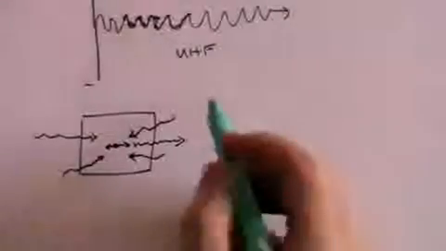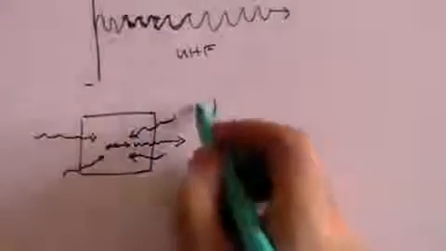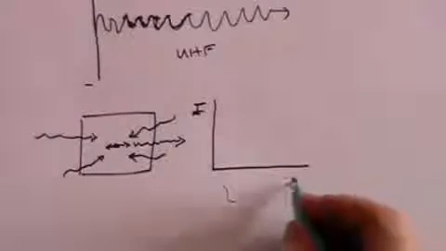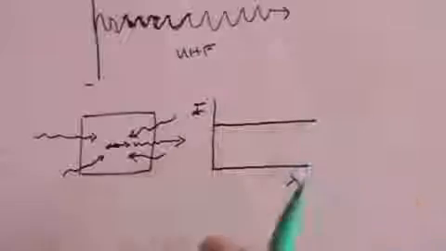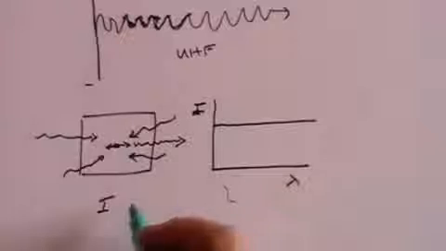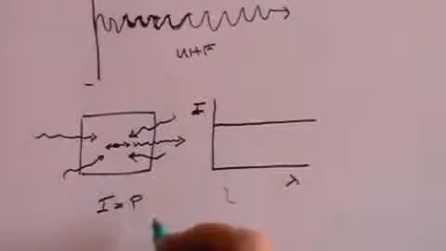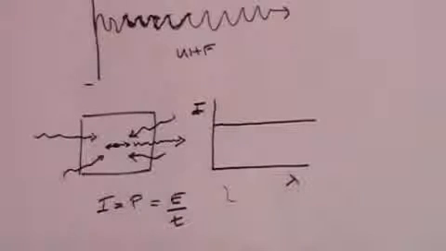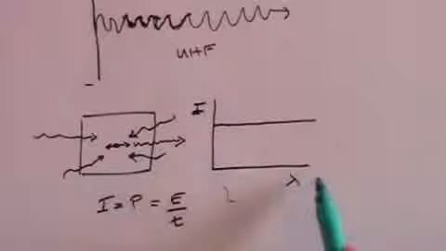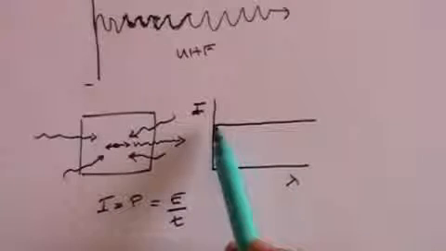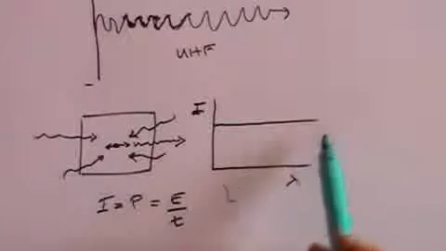So if you were to plot the intensity of that radiation against the wavelength, you might expect that you get a straight line. Intensity, incidentally, is just a measure of power, and power is essentially energy divided by time. So intensity is an energy measure. And you might think that since the atoms are capable of developing any wavelength electromagnetic radiation, the intensity of all that radiation would be the same.